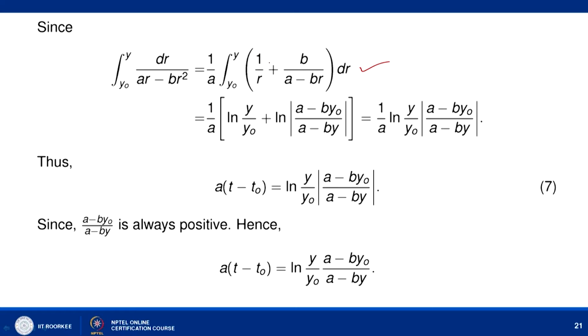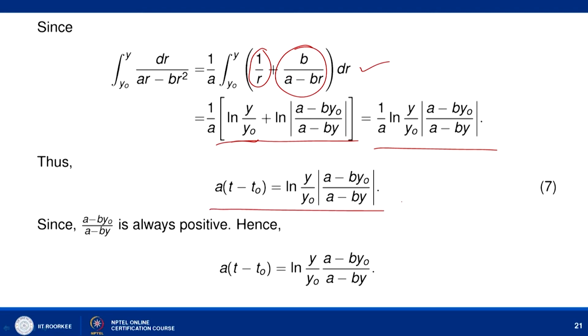So, 1 upon a, and this is nothing but ln of r, and when putting the limit y naught to y, you can write it ln y of y naught, plus here again you can use the logarithmic function and you can write this as ln of a minus b y naught upon a minus b y. So, after putting the limit, and when you simplify, you can write it 1 upon a ln of y upon y naught, and here modulus of a minus b y naught upon a minus b y, and if we simplify further you have a t minus t naught equal to ln of y upon y naught modulus of a minus b y naught upon a minus b y.